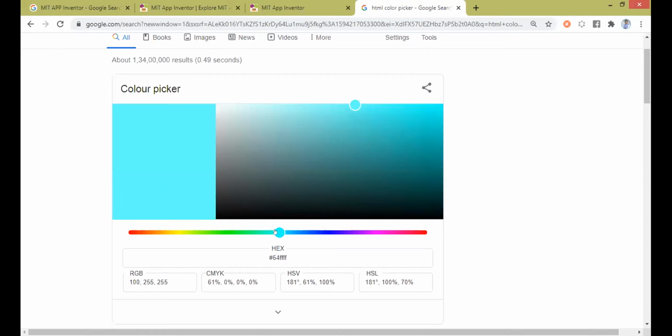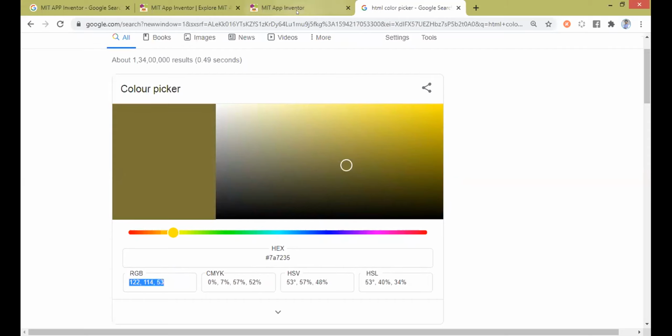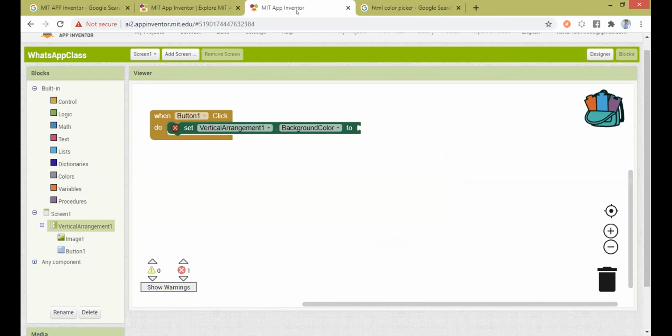So any color you take here, from dark blue to violet or pink or red or yellow or green, it's always a combination of RGB. So I am going to use this RGB concept to produce color inside my MIT App Inventor. How many of you understood this color concept?